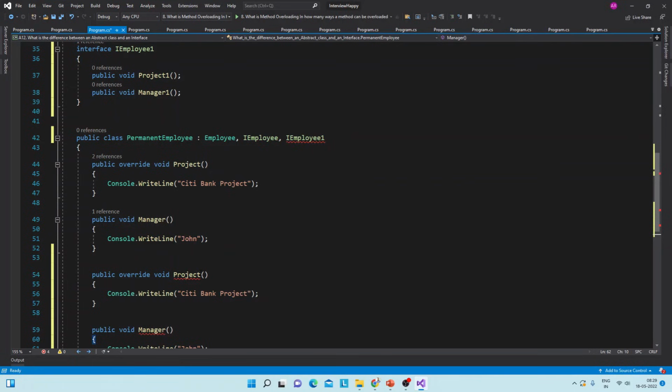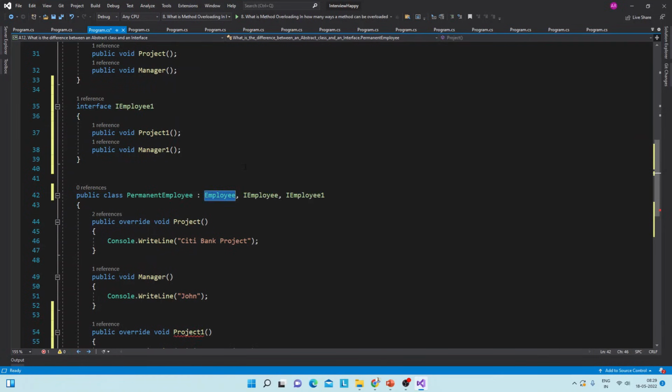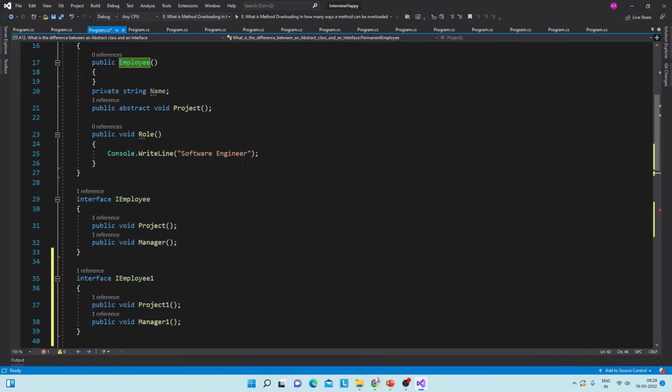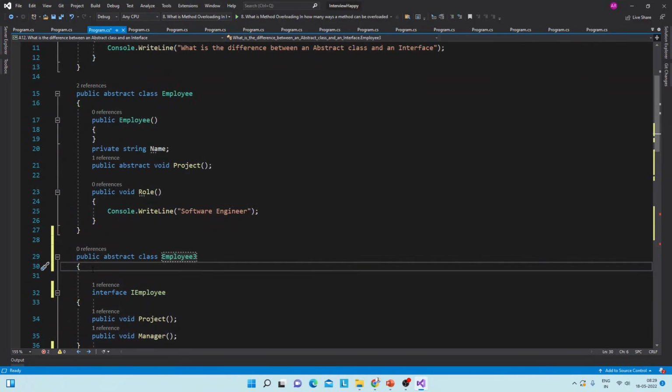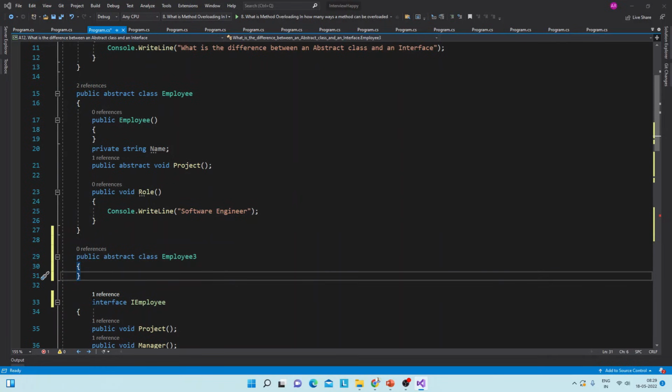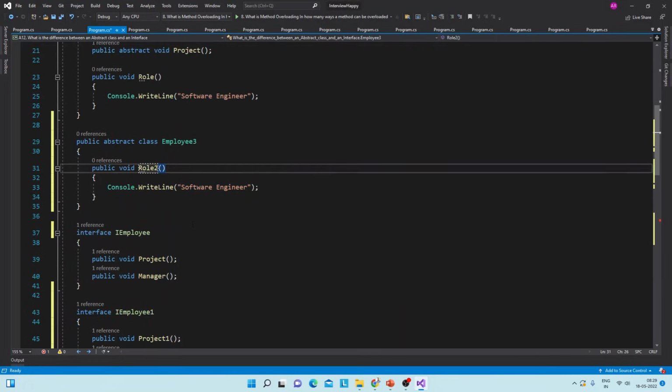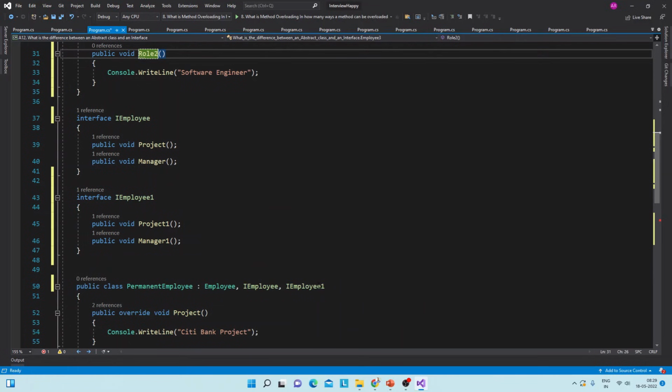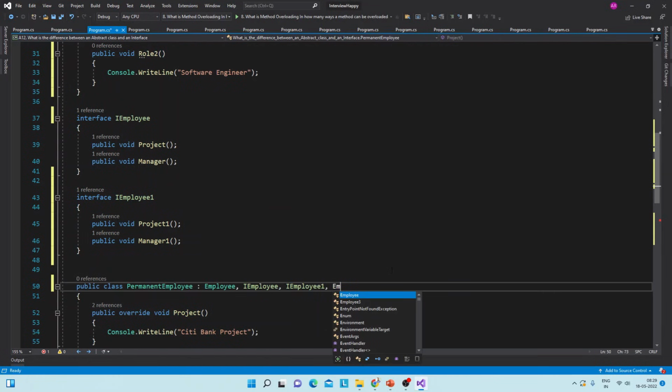You can inherit from multiple interfaces in IEmployee 1, 2, 3, 4. But abstract class should be only one. So if I try to create one more abstract class like this, I will create 3, and then I will just create a method inside it like this, role 2. And if I try to inherit from this abstract class, is it possible?